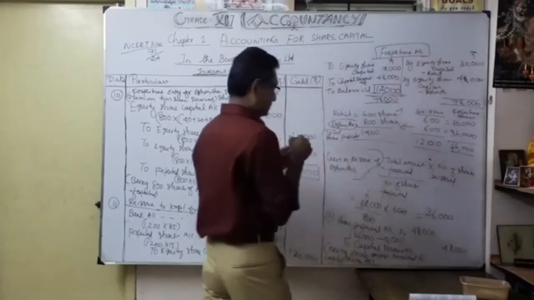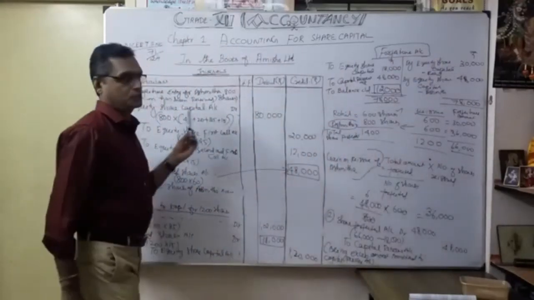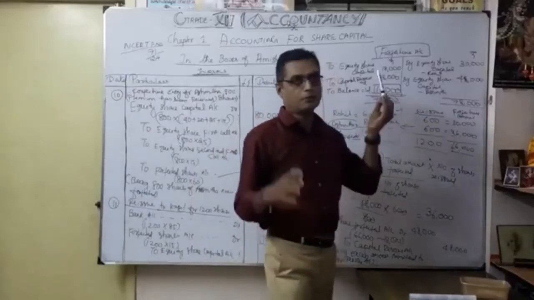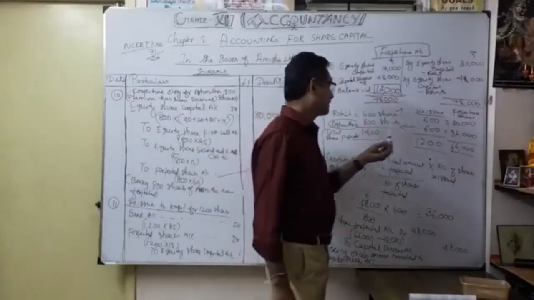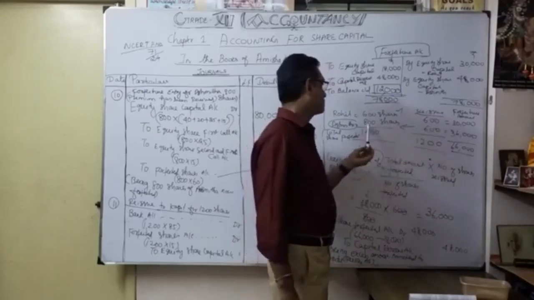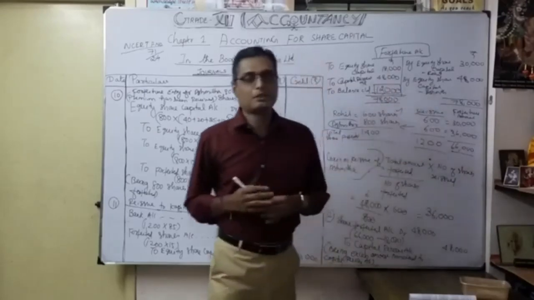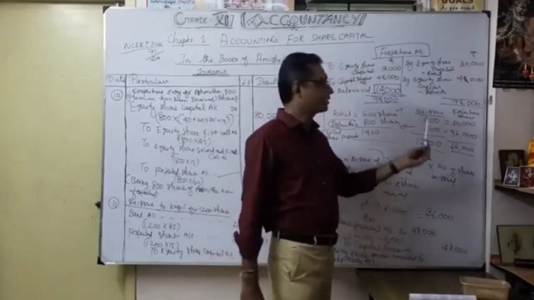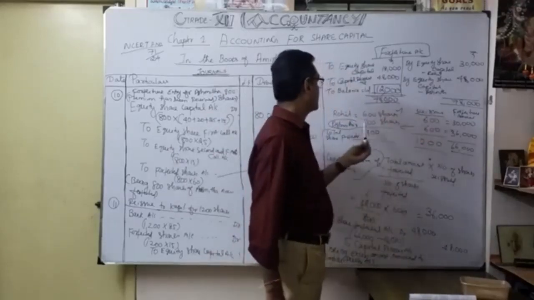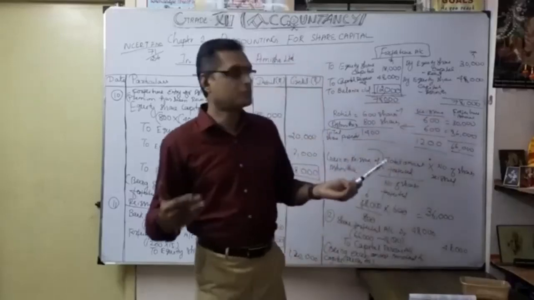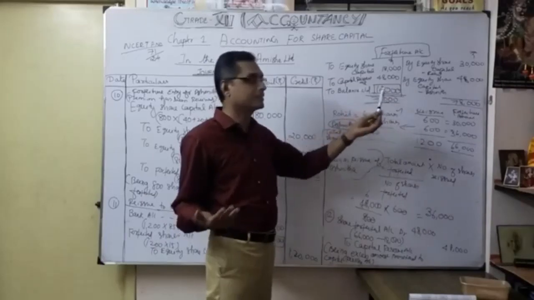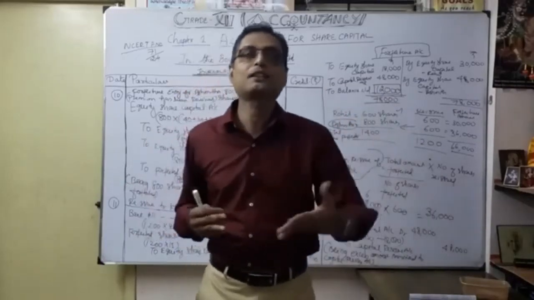Now you understood how to do the forfeited account. The balance money available is 12,000. Why? Because only 600 shares were reissued. The balance 200 shares you are still keeping in the forfeited account. The money transferred to capital reserve account is after utilization, after reissue. These 200 shares are not reissued, that's why I keep them in the forfeited account. Forfeited account balance 12,000 is nothing but the non-reissue of the balance 200 shares.